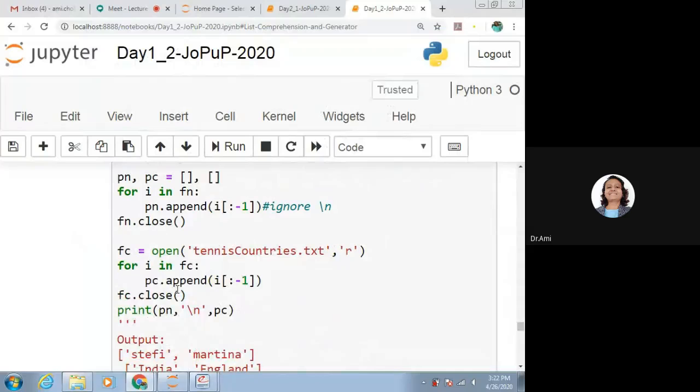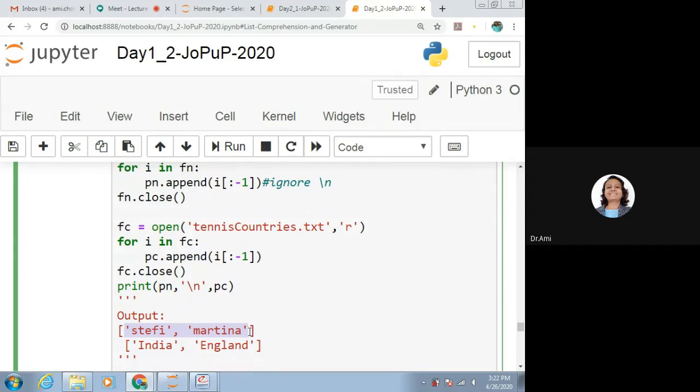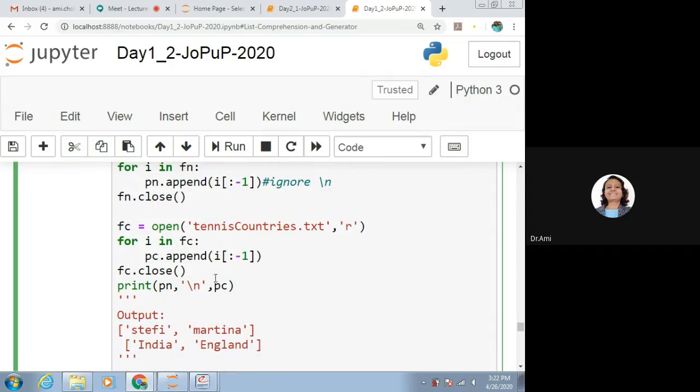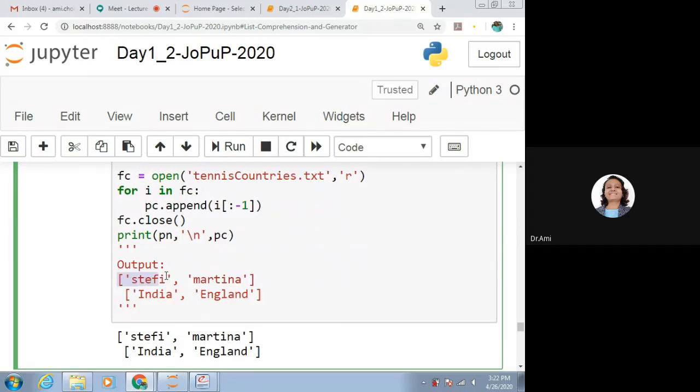So here we are getting output without any backslash n. We have a list which considers all the lines read from the file tennisplayers.txt and adds them to the list. Actually not adding, we can say it is appending to the list. So there is no backslash n in this. After that, we have read from the tenniscountries file. So that is also a list.